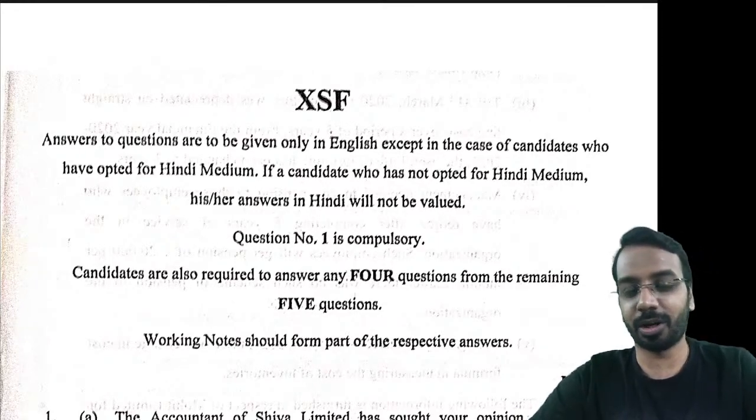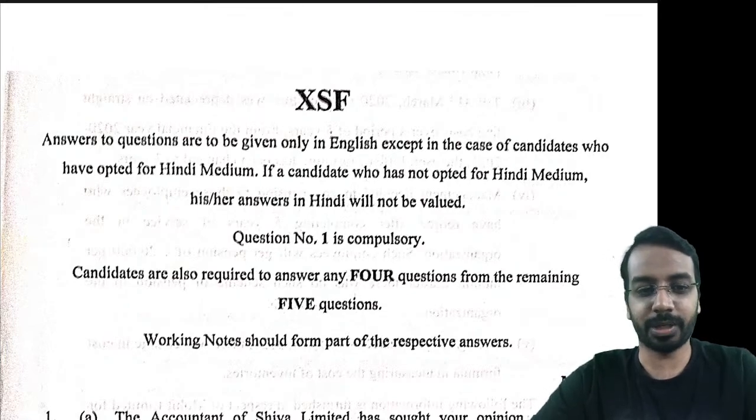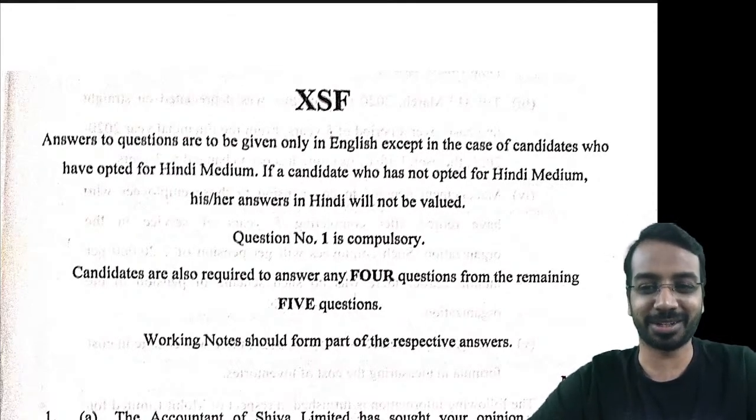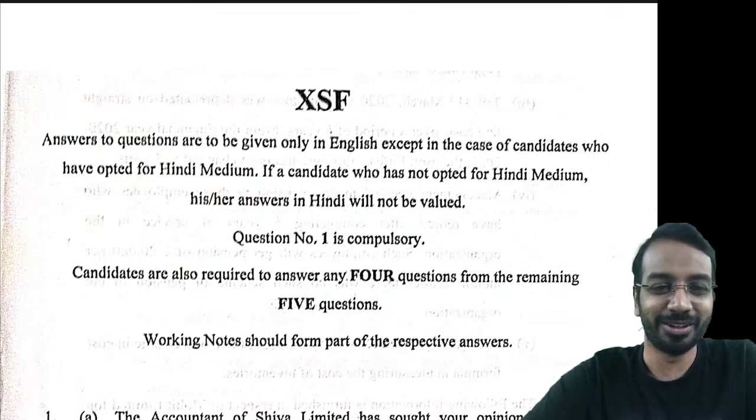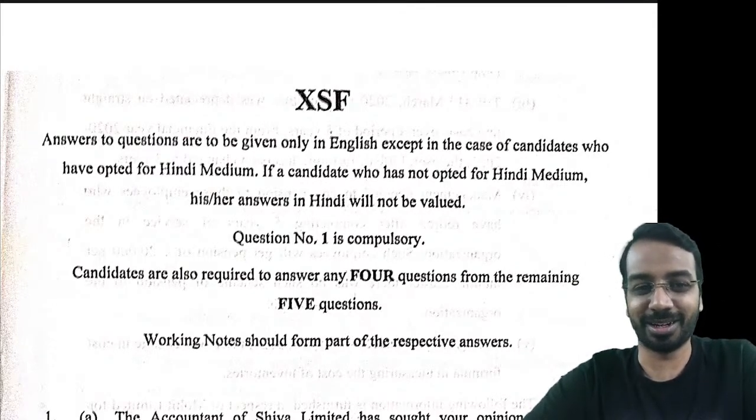The first reaction I got from a few of my students who texted us immediately after they wrote the exam is that the paper was easy. In fact, one of the questions that came up in the exam was a part of our forum discussion. Some student had asked last year, and when he wrote the exam this year, the exact same question on partnership had appeared. So he sent a thank you message, and that was really nice, right?